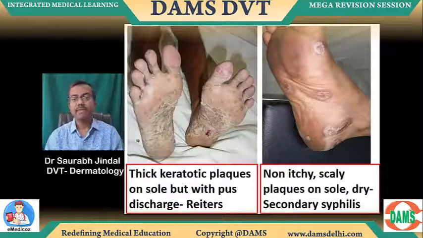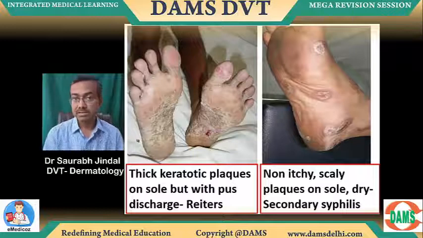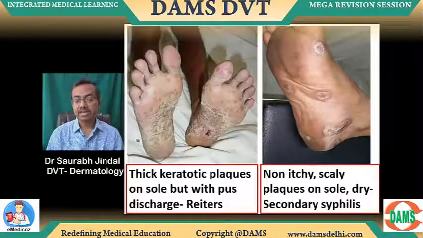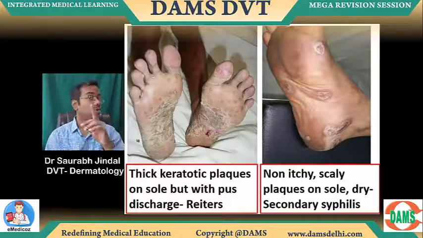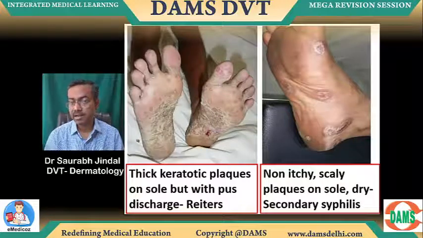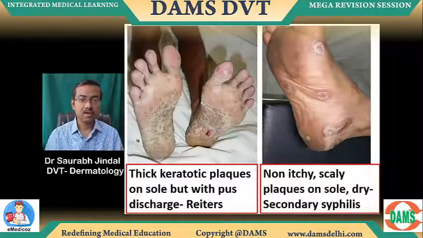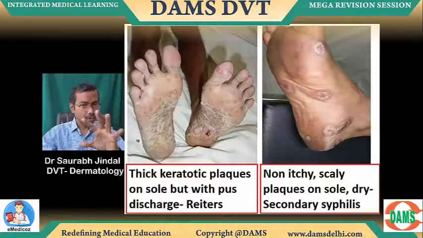On the other side, again some scaly lesions, almost looking like silvery scales. You are tempted to answer that as psoriasis or as reactive arthritis, but there is going to be acral involvement usually, no itching very importantly, no pus mentioned, some young adult mentioned, some condyloma lata mentioned on the perianal area, some mucous patches mentioned in the mouth, all that as secondary syphilis. Got this? Quite similar looking images.